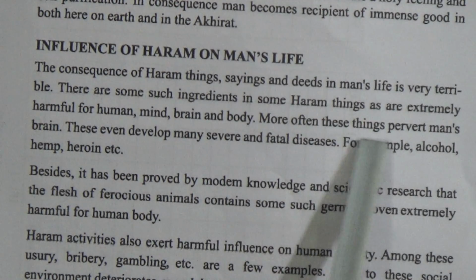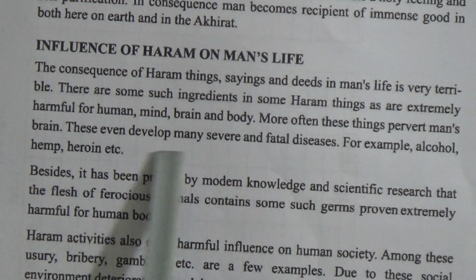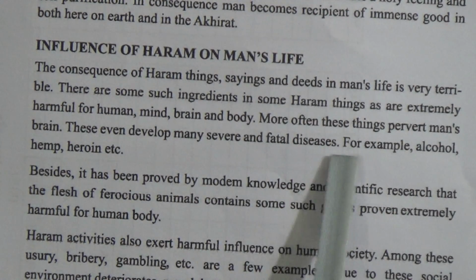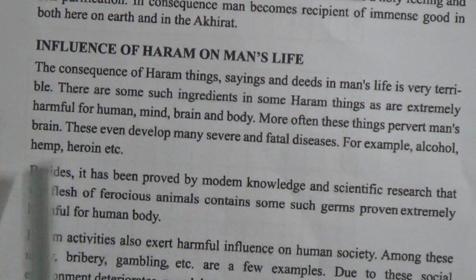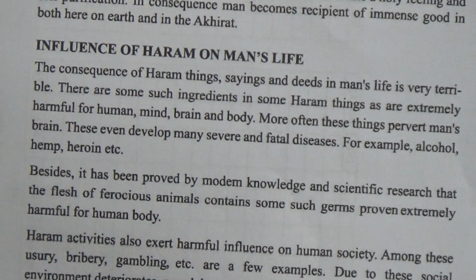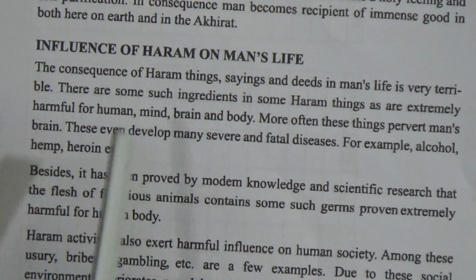More often, these things impair man's brain. They even develop many severe and fatal diseases, for example alcohol, hemp, and heroin, etc. These are haram. What is bad and harmful for your body, mind, and health, all these things are haram for us.